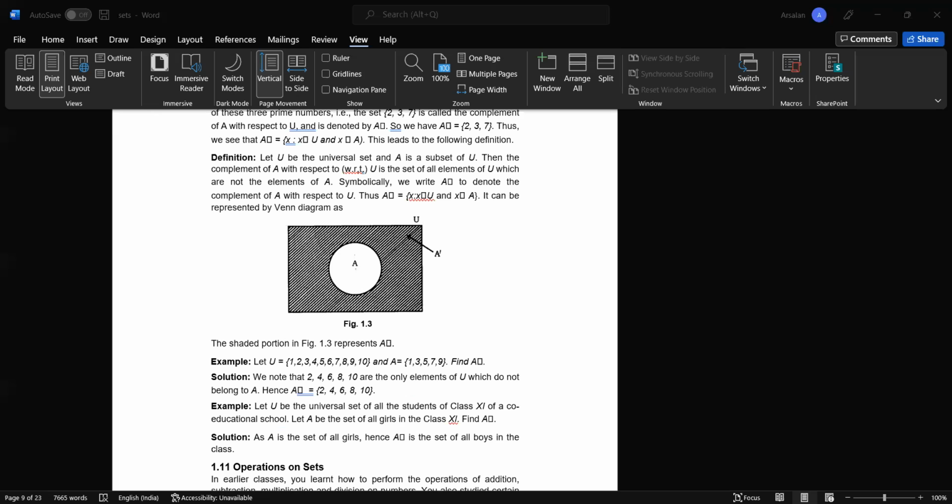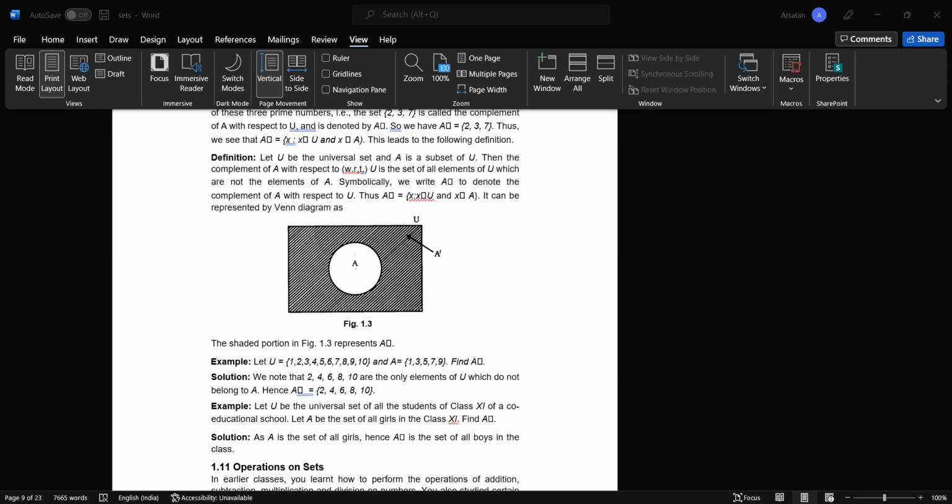The position of the component is going to be decided by the way in which we are multiplying the sets. If we are multiplying A into B, then the component in the first place is going to be of A and the component in the second place is going to be of B. If we are multiplying B into A, then the component at first place is going to be of B and the component at second place is going to be of A.